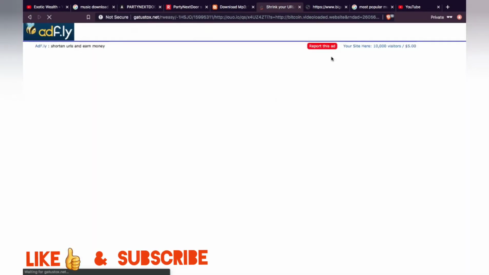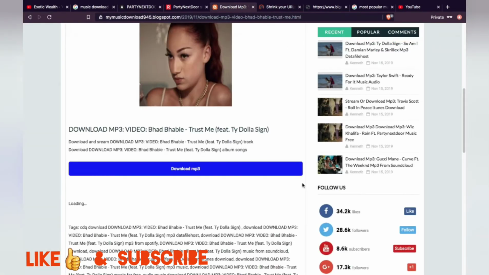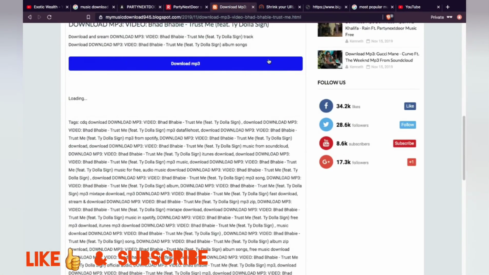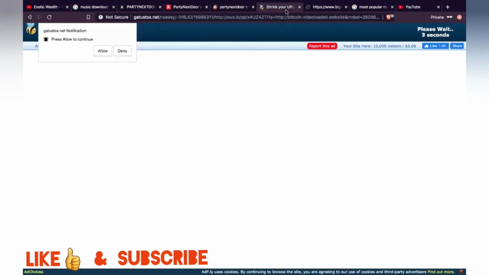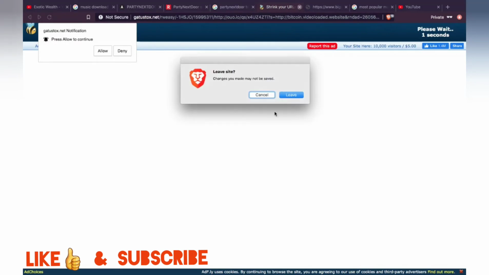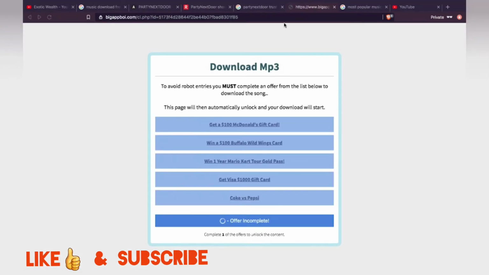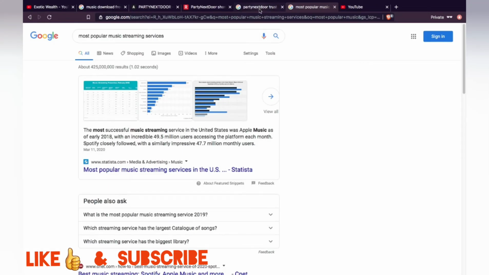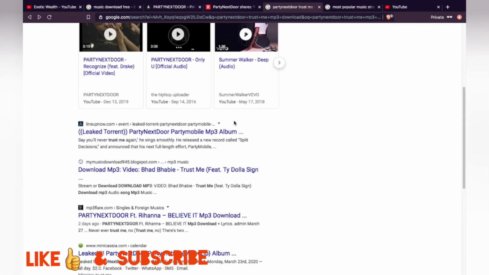Add fly, report this ad. Okay. See, it's taking me to all sorts of different places. This stuff is messed up. You keep yours simplistic like the other one. Don't have yours doing this, because that's not good. It's going to have the visitor, whoever your traffic is, saying, "Freak it, let me go look at another site." It's just common sense. So yeah, you'd want to do that, and you'd want to only do trending music. I'm not saying this song is trending.